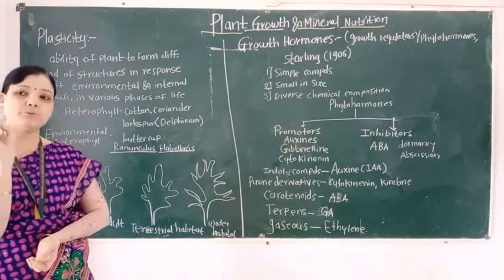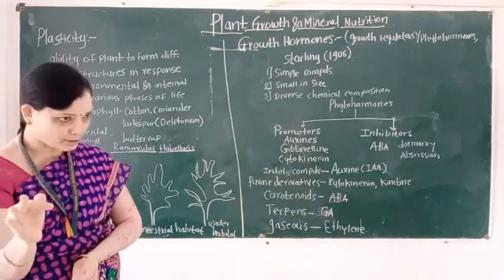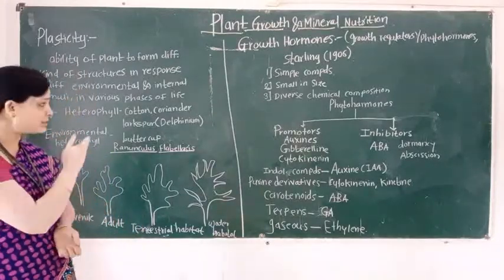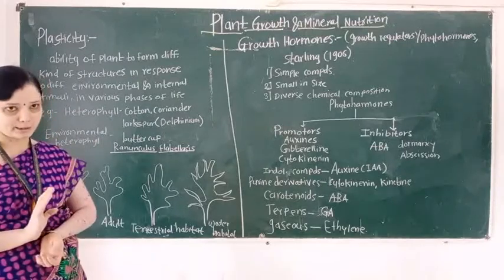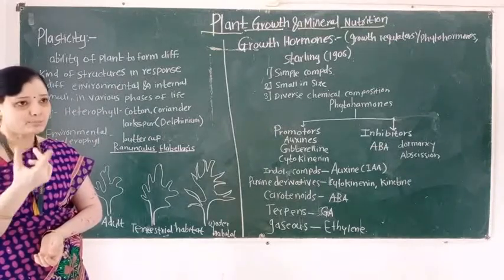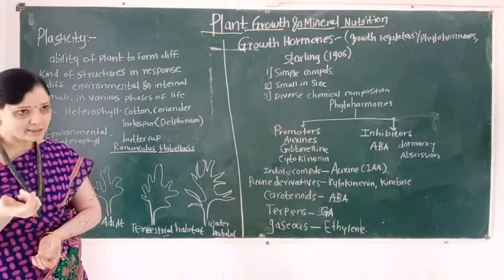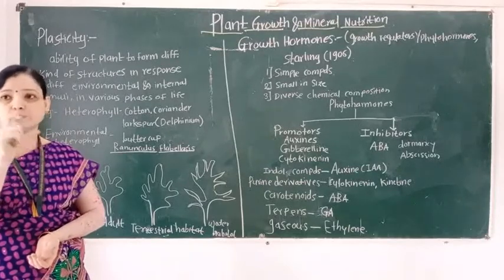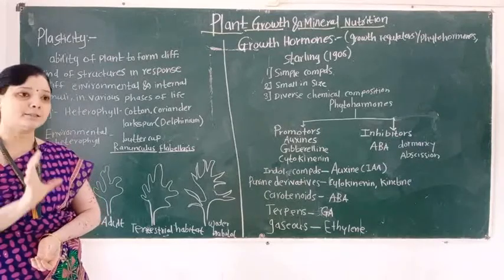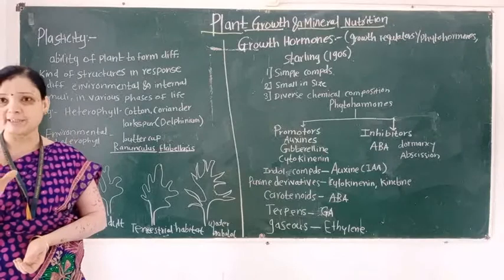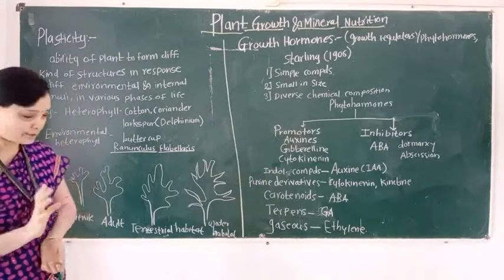For example, cotton, coriander, and larkspur. In these plants, the shape of the leaf is different in the juvenile stage and in the adult stage. So this condition is called the heterophyllous condition.